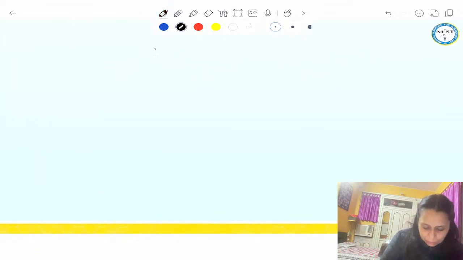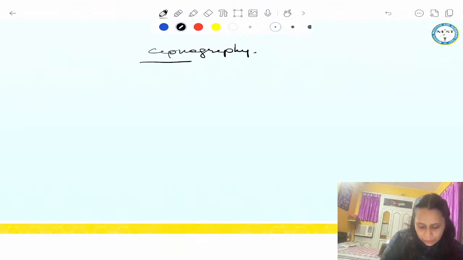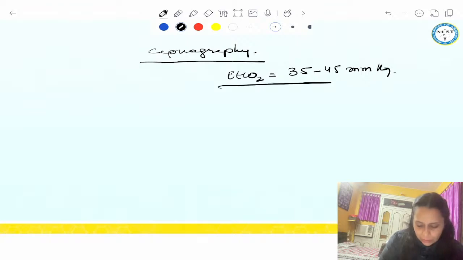Guys, capnography. Very fast, I will revise a few expected questions from capnography. Normal value. Who will write in the chat box the normal EtCO2 value? The normal value is between 35 to 45 mm of Hg. Right? This is the normal value. And the normal graph is this.